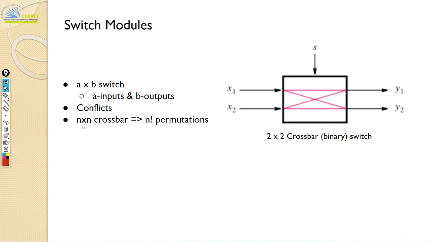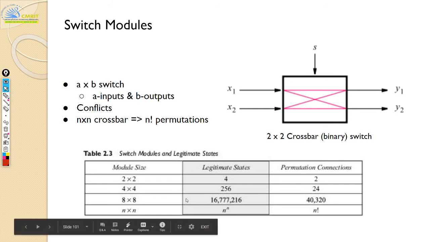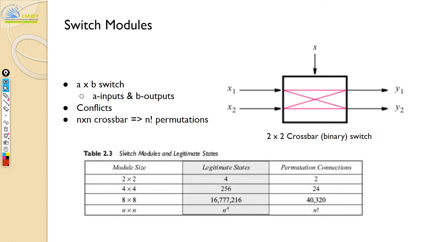Now, totally, if you have an n by n crossbar, then you have n factorial permutations in which you can talk to the other person. So those many connections are possible. Here is a summary of how many legitimate states and how many permutation connections are possible. This is just a summary for you. But this is the backbone, the most basic element for all your dynamic networks. This is pretty much used in everyday life now as we speak, right?